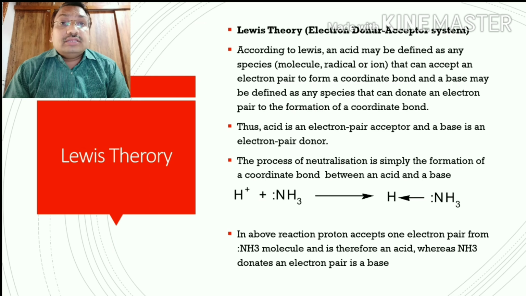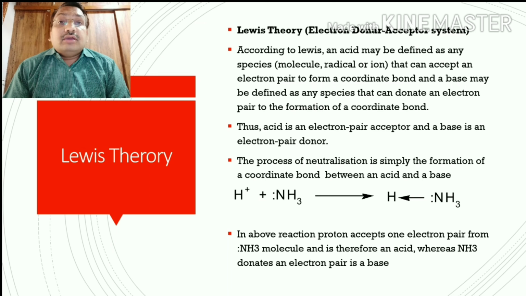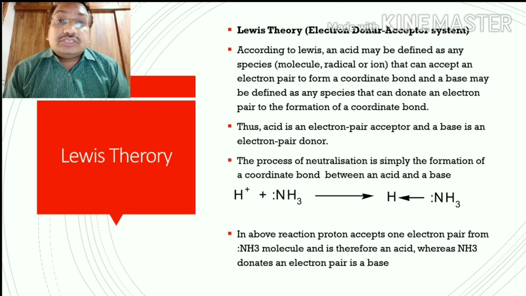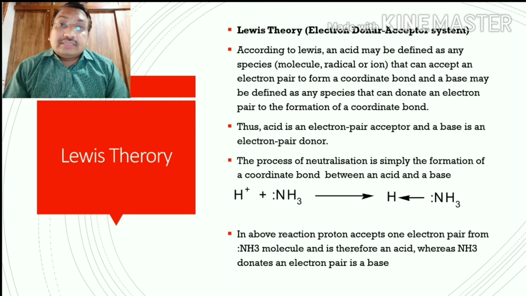So it is again a different theory than the previous ones, the Bronsted-Lowry theory and the Arrhenius theory. Now it is clearly about the transfer of electrons. The process of neutralization in the Lewis theory is simply defined by the formation of a coordinate bond between the acid and base. So neutralization is only the formation of a coordinate bond between the acid and base.